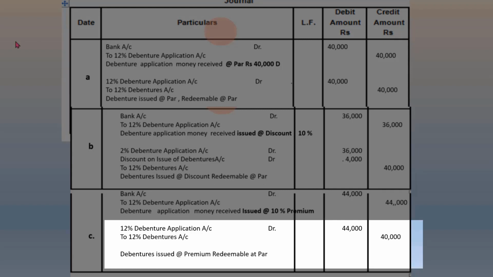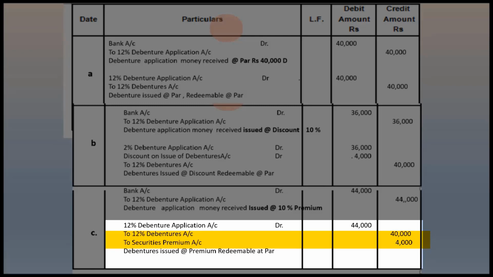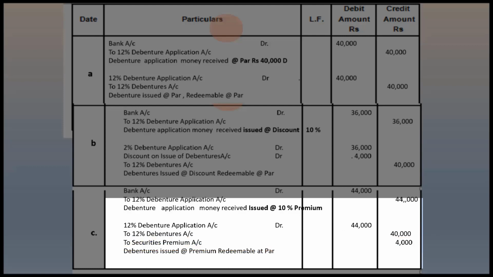That is, the liability of the company is limited to the face value of the debentures issued. The money received in excess of the face value of the debentures issued is the premium demanded as per the terms of the issue of debentures. This is a capital profit earned by the company at the time of the issue of the debentures and has to be accounted as securities premium reserve account. With the completion of the transfer to the debenture account, the debenture application account is closed.